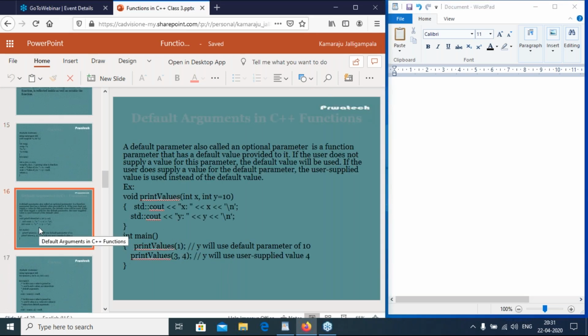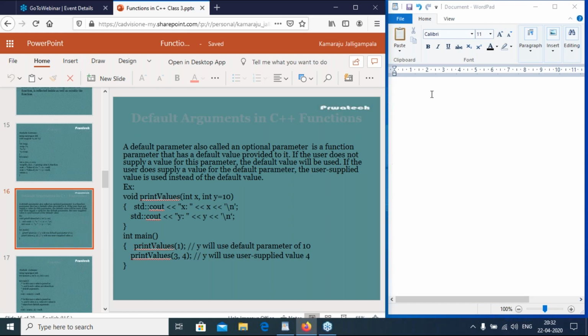So next concept, default arguments in C++ functions. A default parameter, also called an optional parameter, is a function parameter that has a default value provided to it. If the user does not supply a value for this parameter, the default value will be used. If the user does supply a value for the default parameter, the user-supplied value is used instead of the default value. Default arguments are introduced in C++. It is not available in the C language.